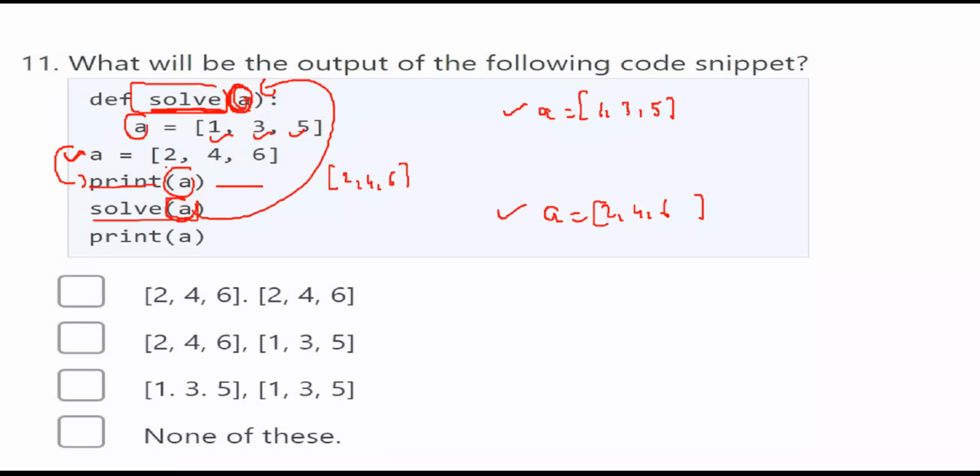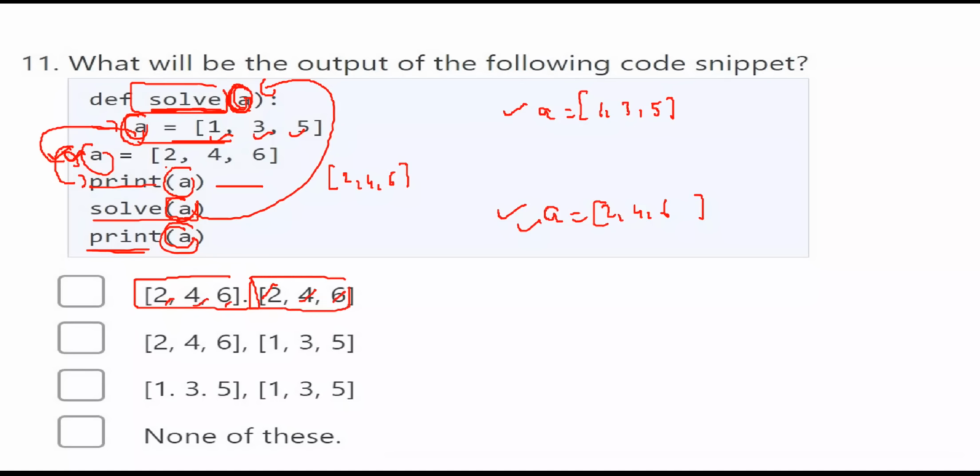So again you want to print A. You people will think that you have changed the values of A. No, you have not changed the values of A. Your original A will be kept as it is. This is the A which is defined inside a method. The values inside the method are not available outside of the method. So whenever you want to print A, the same A will be printed. So here the answer is, for the first print A, 2, 4, 6 will be printed. For the second print, 2, 4, 6 will be printed.